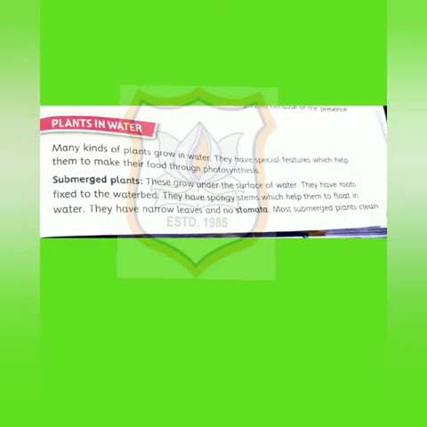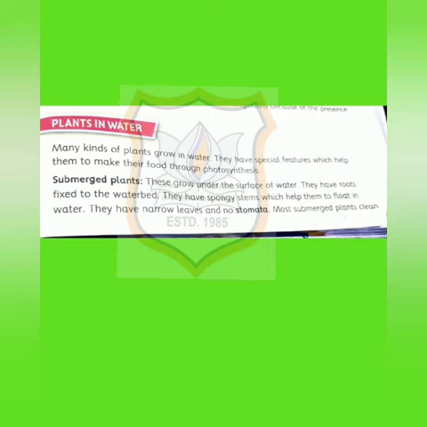They have special features which help them make their food through photosynthesis. Now we will see submerged plants.